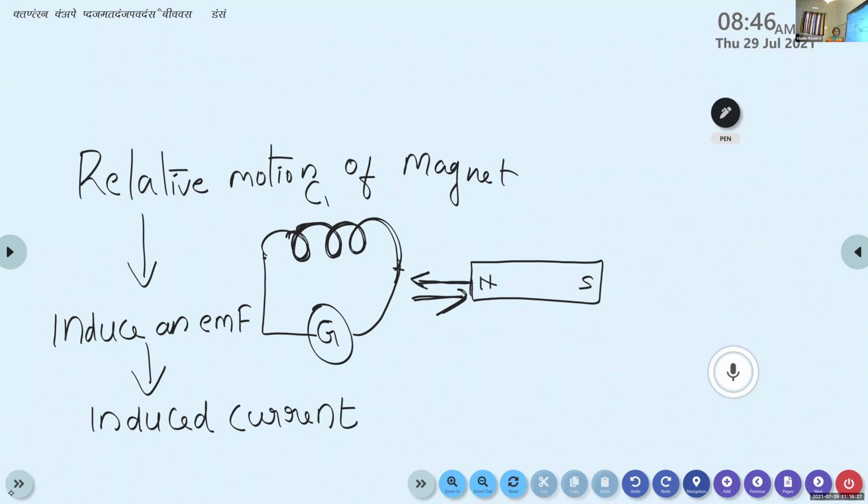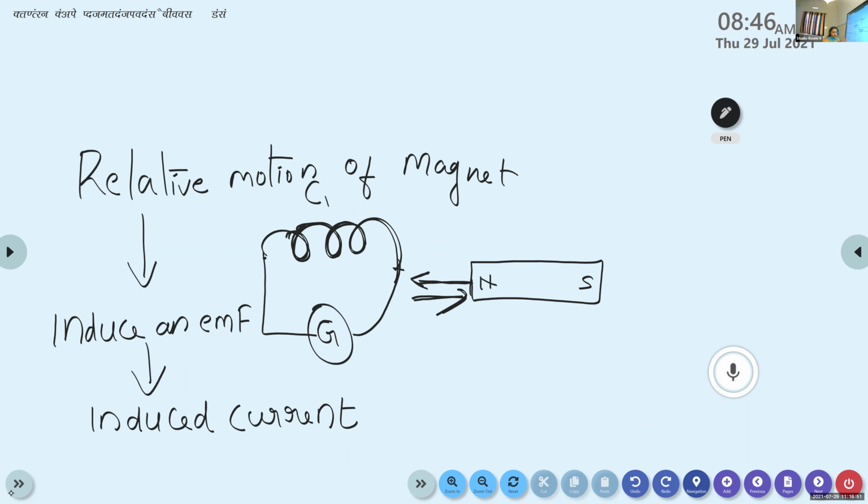This current is generated with the help of an induced EMF. And how is the induced EMF generated in the coil? It is because of the relative motion of the magnet. Whenever you keep the magnet stationary, no EMF is generated in the circuit. The EMF is generated if and only if you are moving the magnet towards and away from the coil.